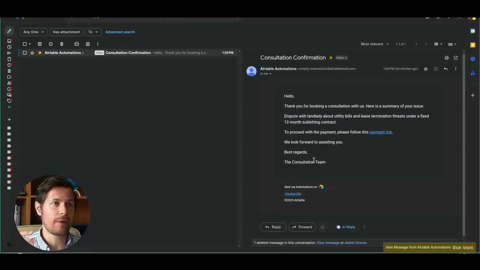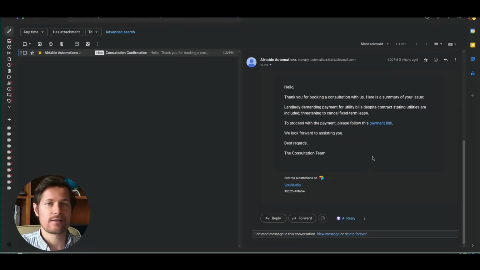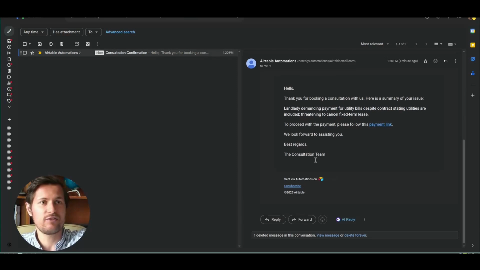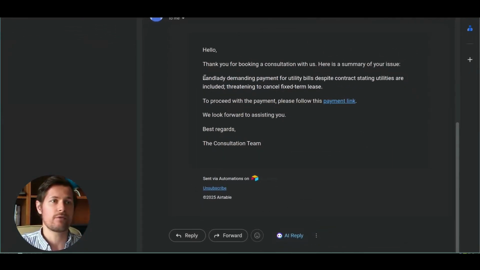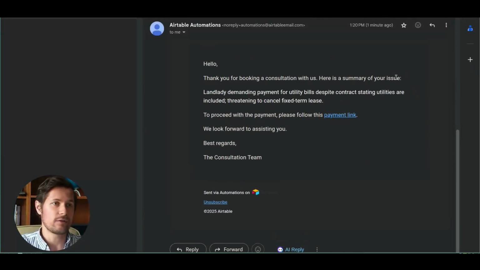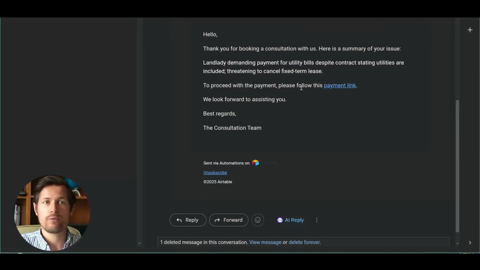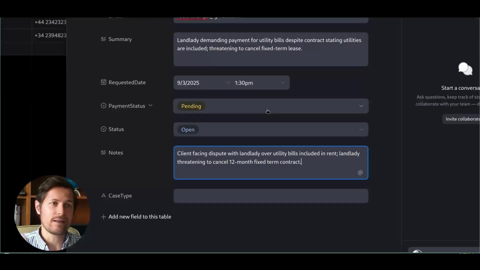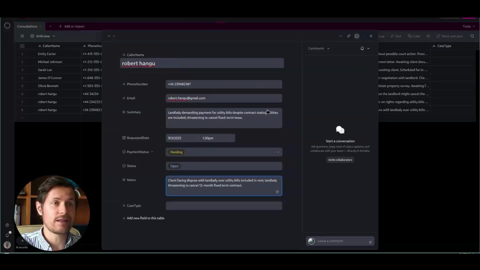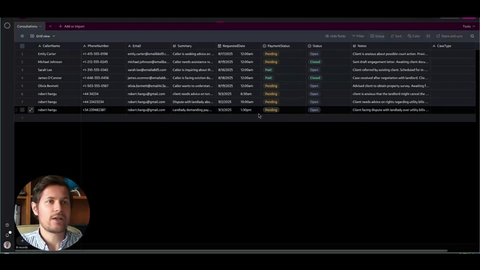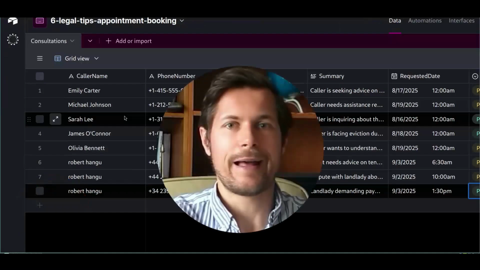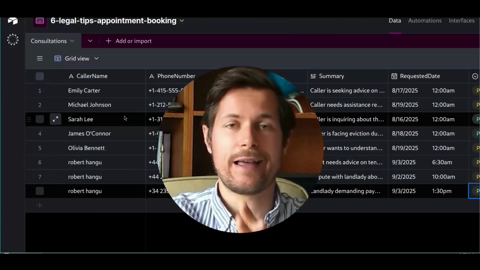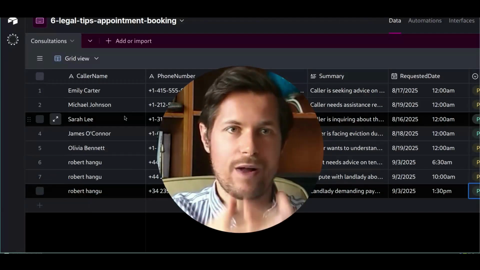And now if I look into my inbox, a new email appeared summarizing this for me as a client. Thank you for booking a consultation with us. Here's a summary of your issue: landlady demanding payment and utilities are included. So to proceed with the payment, press this payment link. Once I pay the payment link, which is not included in the demo, the status will be changed here from pending to paid. And the cycle is closed, so the lawyer can come into the consultation once this is paid.